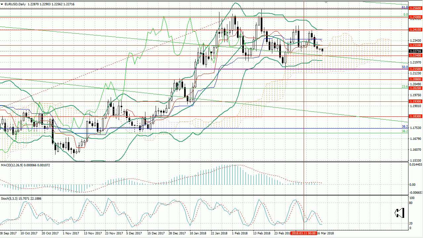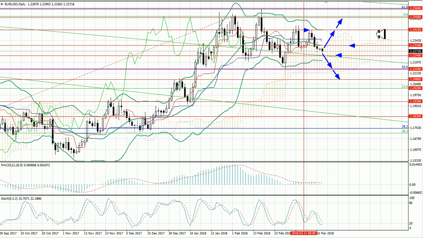After rising to the level of 1.2410, the price started to correct, which in case of breakdown of 1.2240 mark may continue to the levels of 1.2150 and 1.2080. The consolidation of the price above the midline of Bollinger Bands at the level of 1.2310 will give the prospect of further growth to the levels of 1.2415 and 1.25.